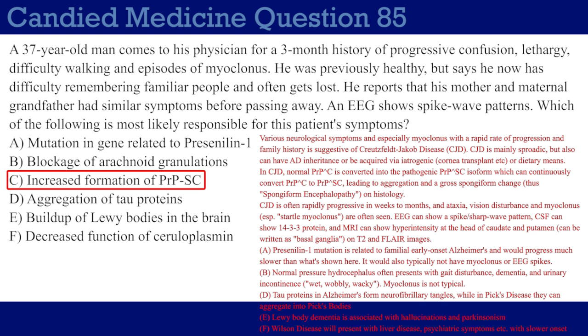Choice E, buildup of Lewy bodies in the brain. This is obviously Lewy body dementia. We often think of it in association with hallucinations and Parkinsonism. Sometimes they like to bring up alpha-synuclein. That's what Lewy bodies are made up of.